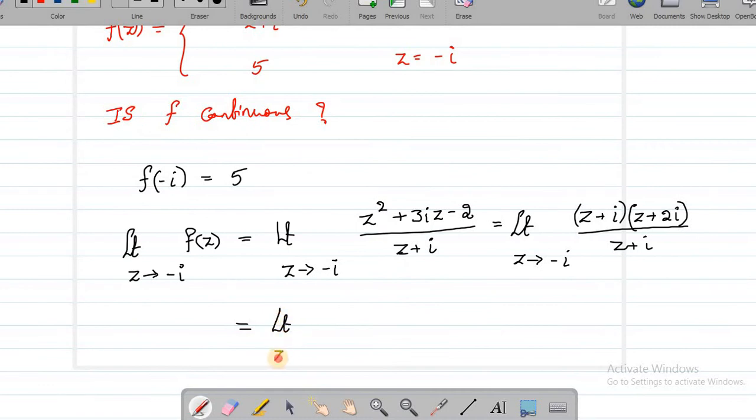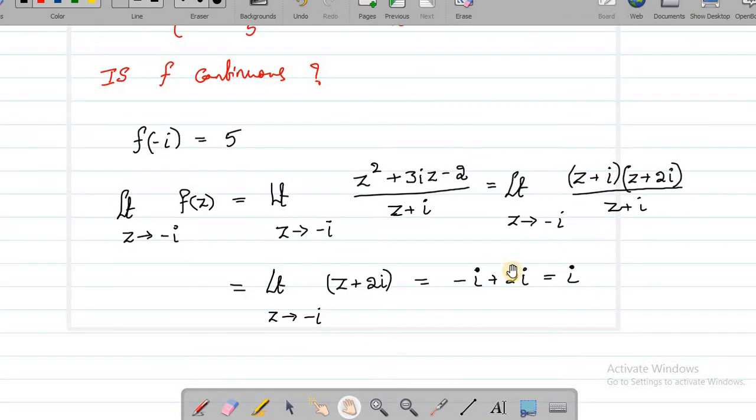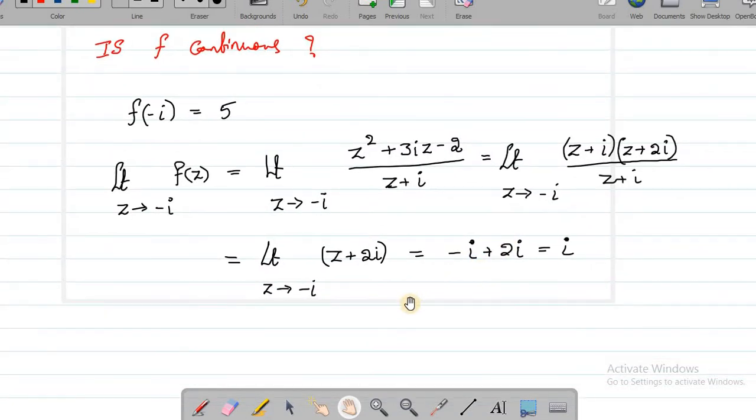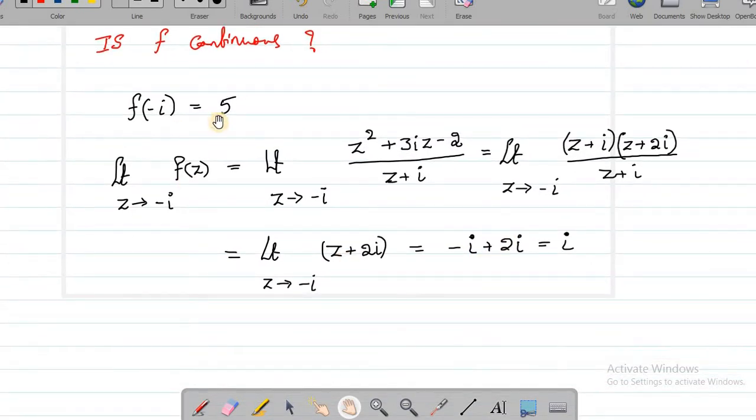So limit z goes to minus i, which is z plus 2i. Let us substitute minus i. Now there is no problem. So minus i plus 2i, what I get here is i. So the limit value is i. But what is the function value? The function value is 5.